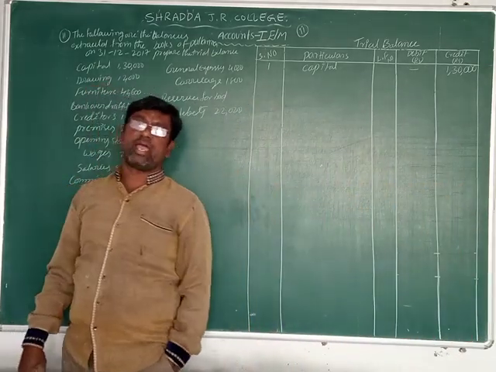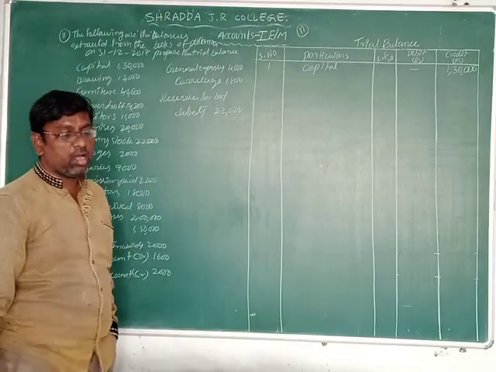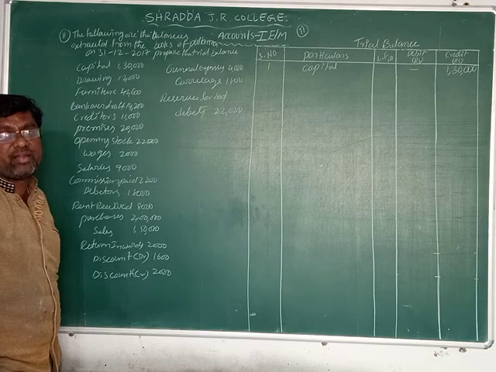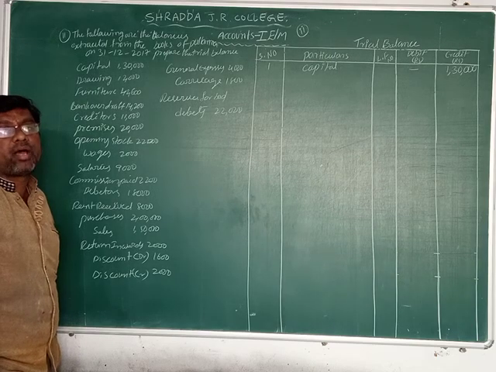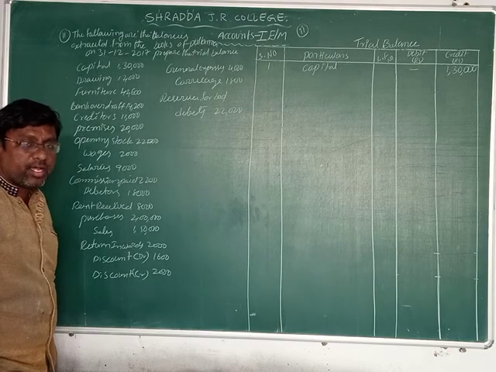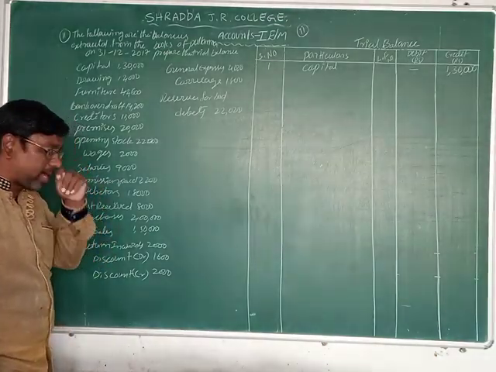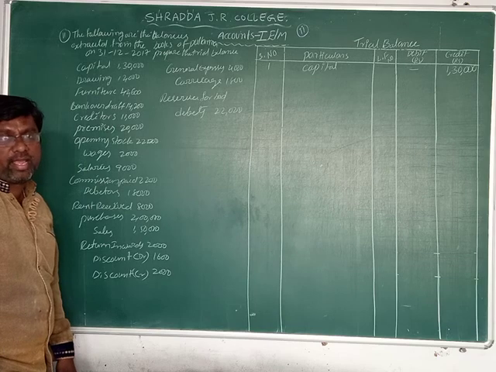Now the second one is drawings. Drawings is what? It is personal use. Who makes personal use of the business? The proprietor does the drawings.